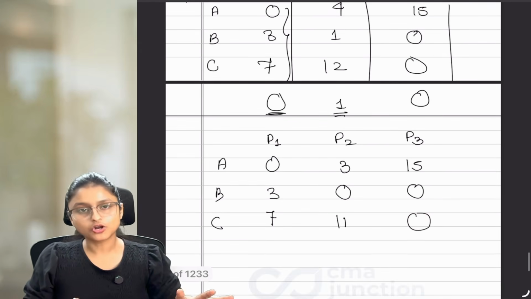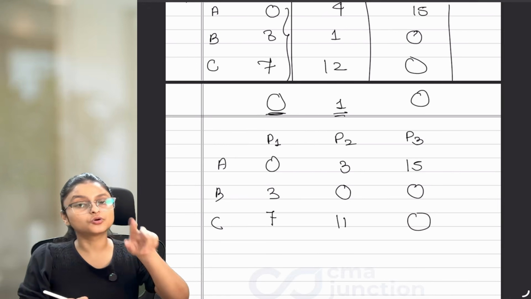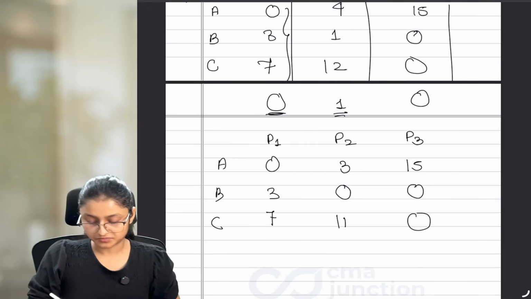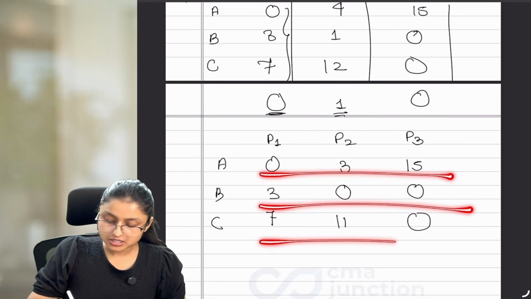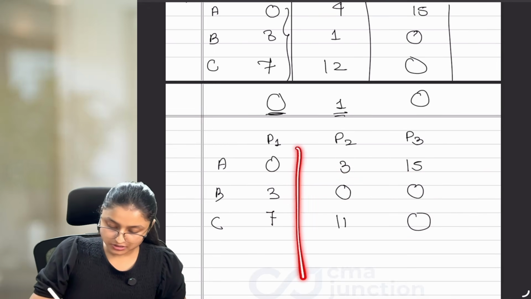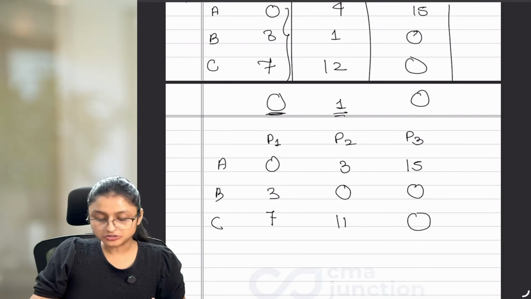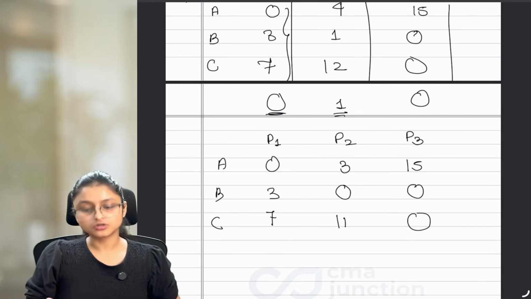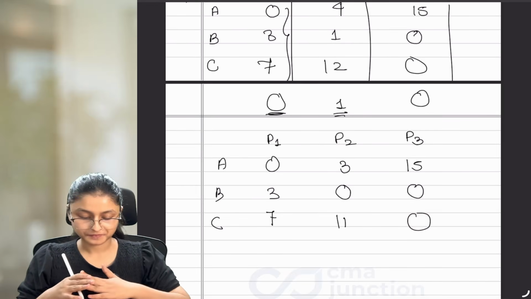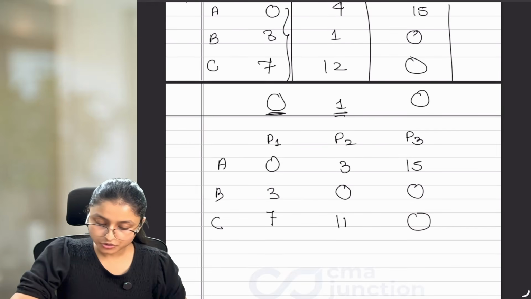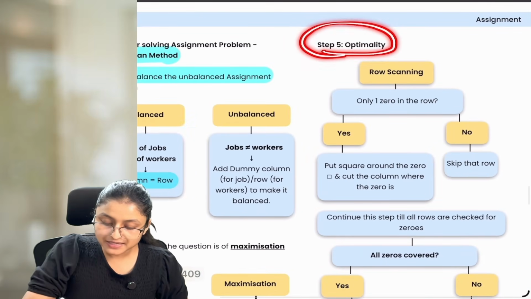Now this row and column operation is followed so that we can get at least one 0 in every row and every column. If you notice, in this column I have 1 zero, here I have 2, here I have 1. Then if you notice, here I have 1, here I have 1, here I have 2. So the purpose of following row and column operation is to get zeros in every row and every column. Now after doing your row and column operation, the next step is optimality.